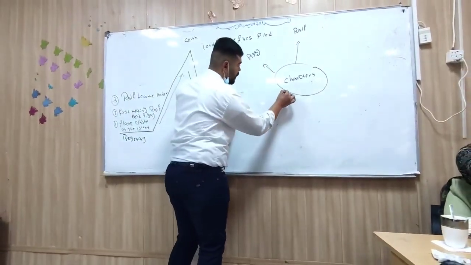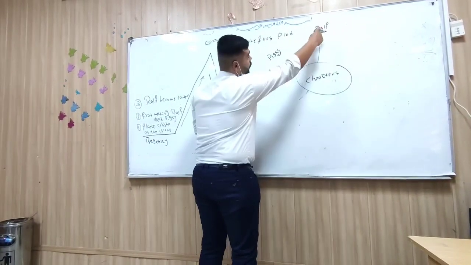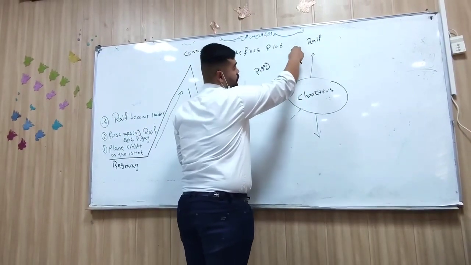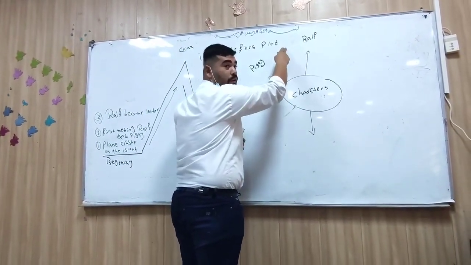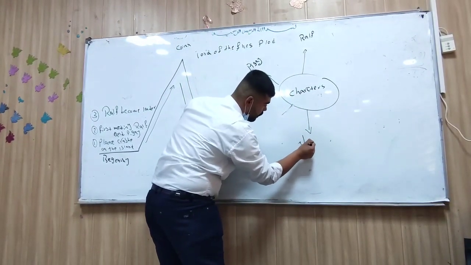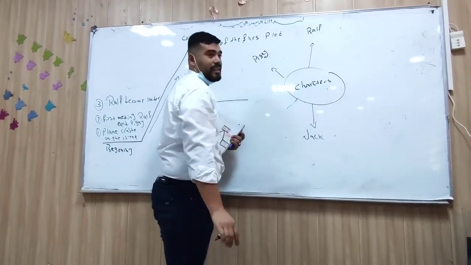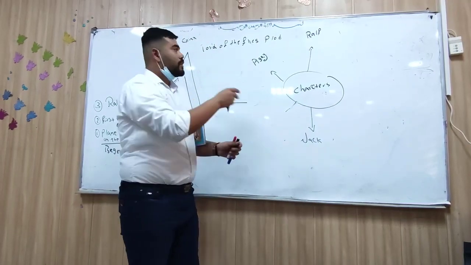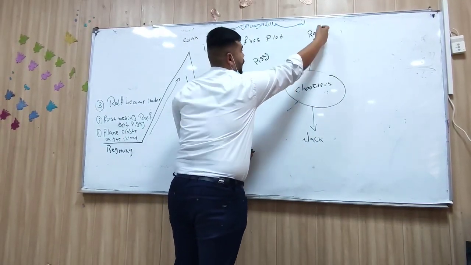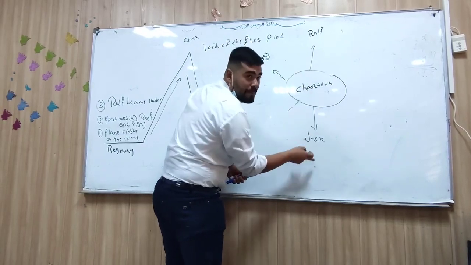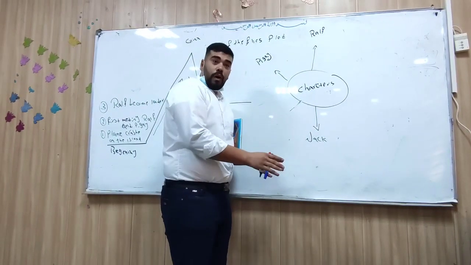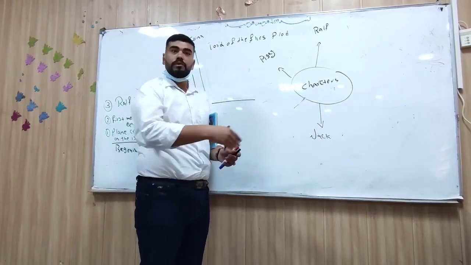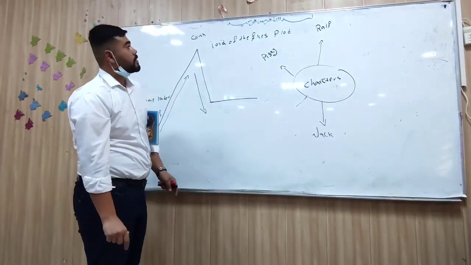So we have another character. I will write it as the opposite of Ralph, because as we mentioned, Ralph is the protagonist of this novel. So Jack, the antagonist. Excellent. Jack is the antagonist of Ralph. He is the opposite. All the adjectives that Ralph has are the opposite in Jack. He is the devilish one. We can say he is a killer, a murderer, as we will know in the later chapters.